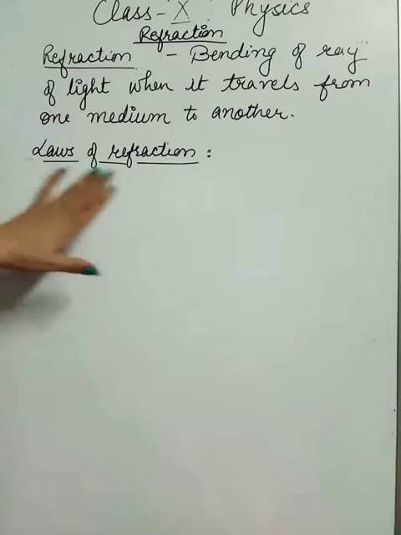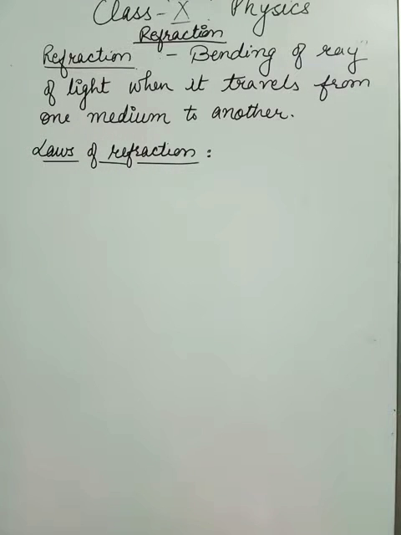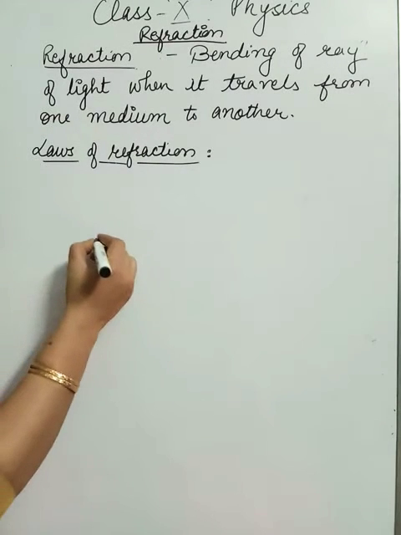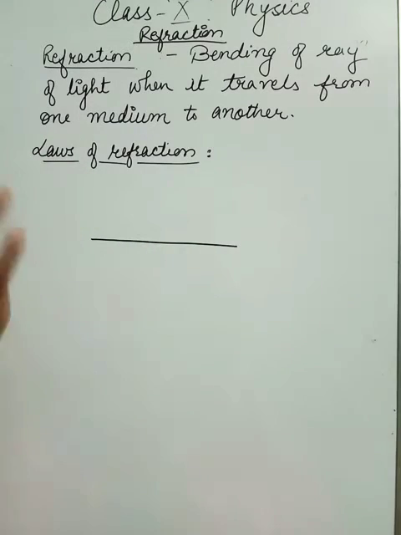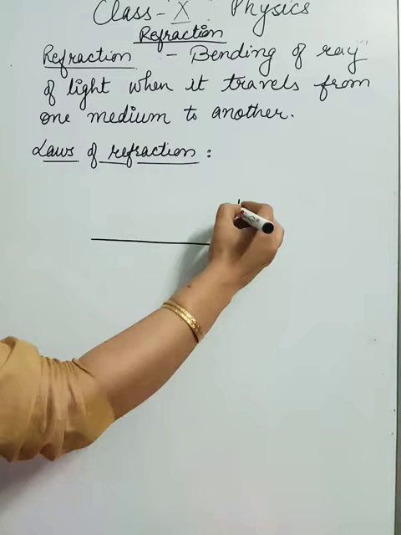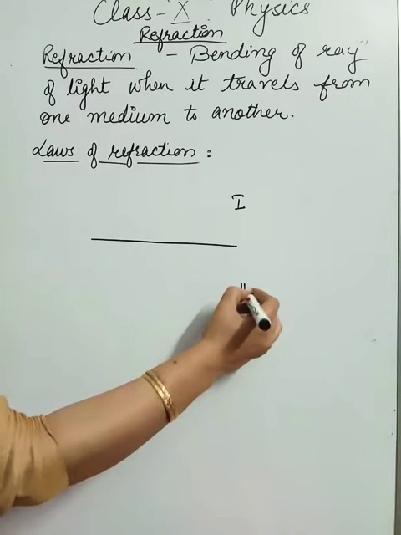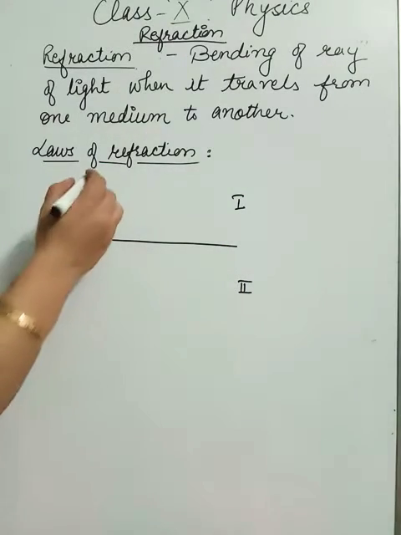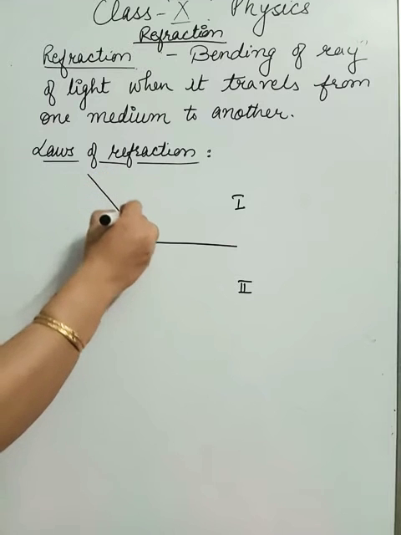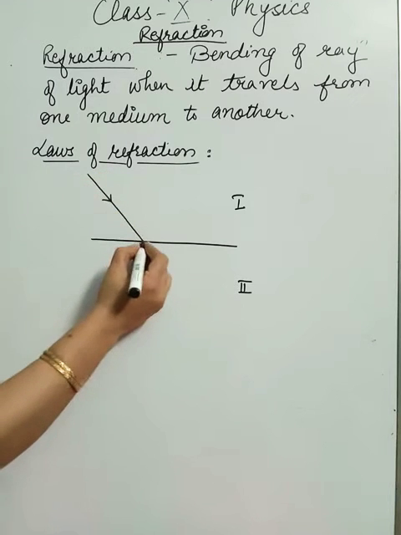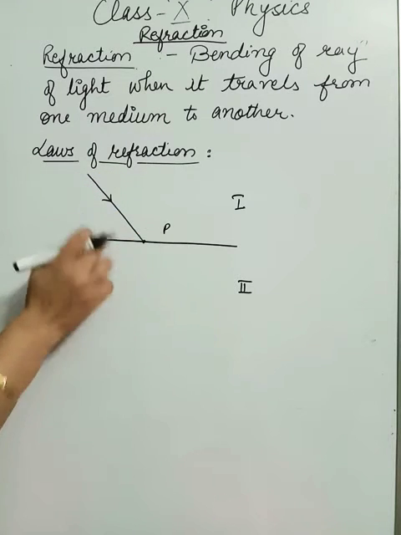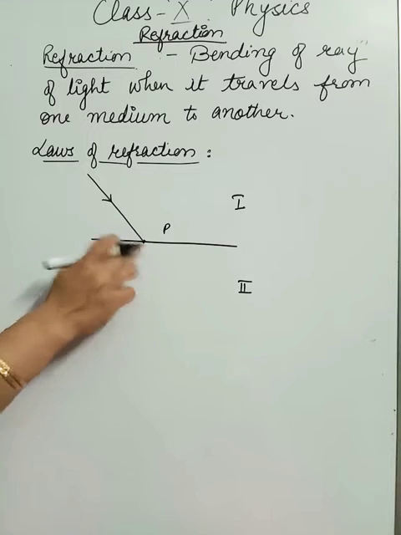So here we have the laws of refraction. First of all we will discuss what refraction is and what these laws are. Basically there are two laws of refraction. Suppose here we have two media, this is medium 1 and medium 2, and there is a ray of light that is incident at point P on the interface of these two media.